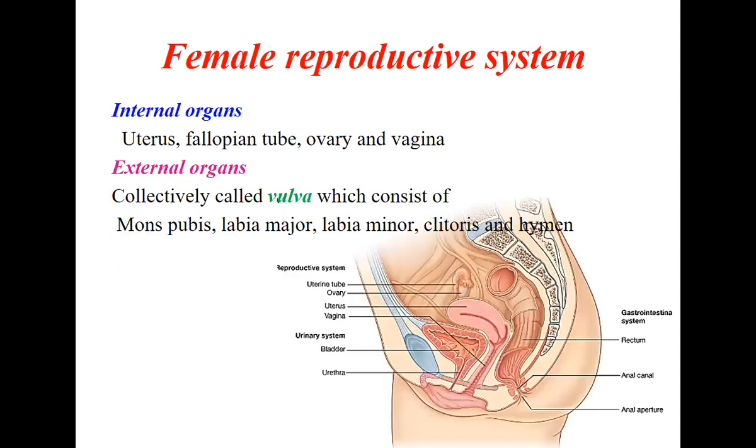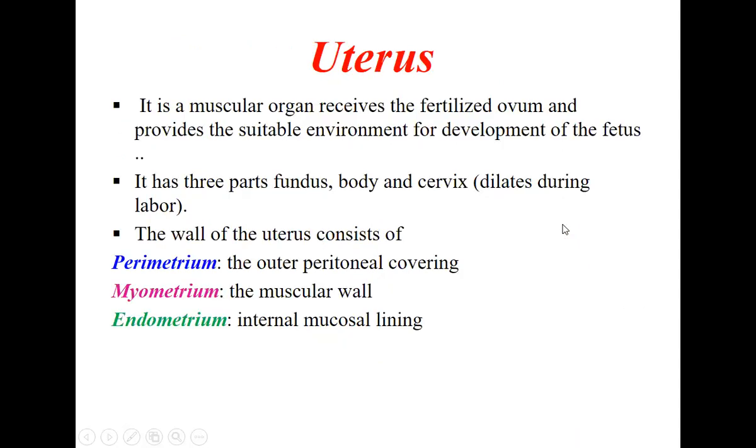Okay. Now coming to the female reproductive system. This is the side view again, seeing from the side. These are the female reproductive organs. Here also there are internal as well as external organs. The internal organs are the uterus, fallopian tubes, ovary, and vagina. If you see here, this is the uterus, the ovary is here, this is the fallopian tube, and this is the vagina. So these are the internal organs. What are the external organs? The external organs outside here are collectively called the vulva, which consists of the mons pubis, labia majora, labia minora, clitoris, as well as the hymen.